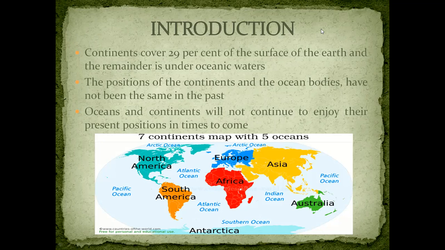And he proposed this possibility as early as 1596. Then we have Antonio Pellegrini. He also drew a map showing the three continents together. However, Alfred Wegener was the German meteorologist who put forward a comprehensive argument in the form of the continental drift theory. Now, he gave it in 1912.